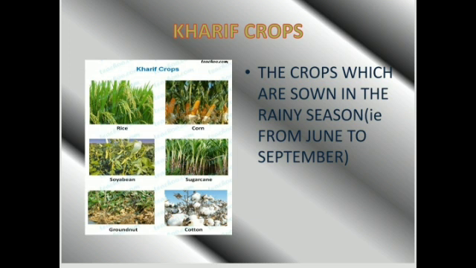First, let us see about the kharif crops. The crops which are grown in the rainy season, that is June to September, are called kharif crops. Examples: rice, corn, soya bean, cotton, etc.